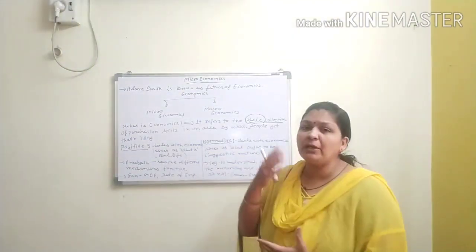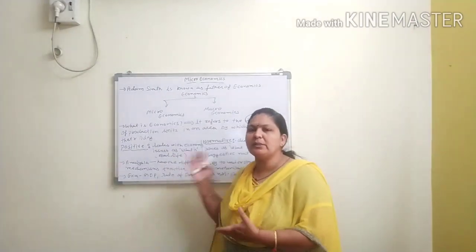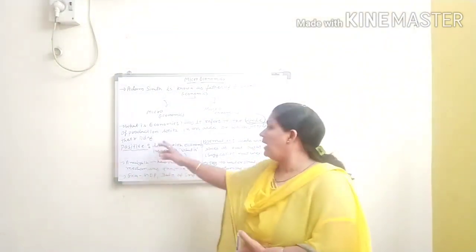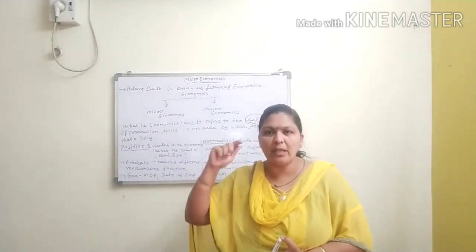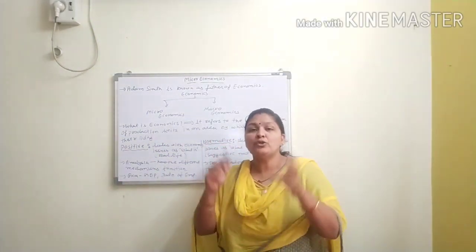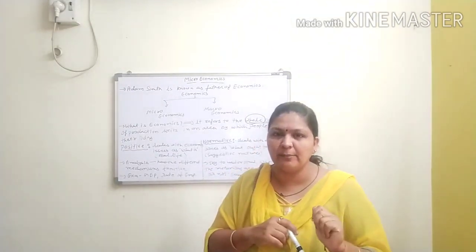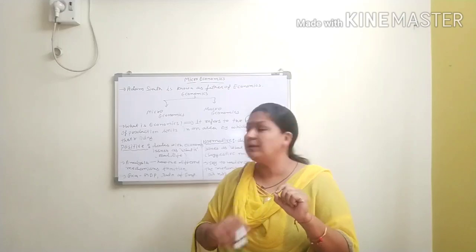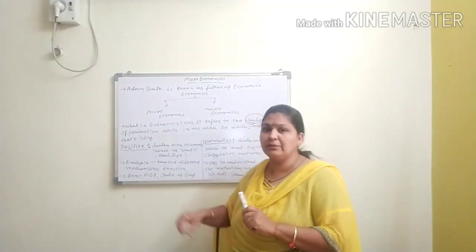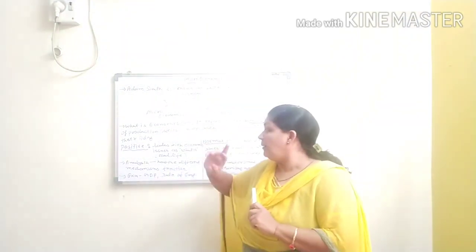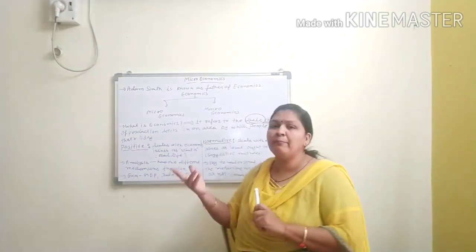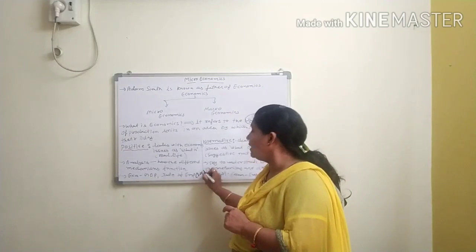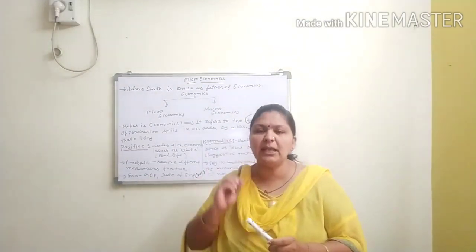Fine. When we are talking about the third point between the positive and normative economics, there are examples given. In the positive, when we are talking about the actual and real life data, so GDP, every year we calculate the GDP of the nation. Okay? So GDP is the most important example of the positive. And rate of the employment, it means it should be 20%, 10% in the percentage way.